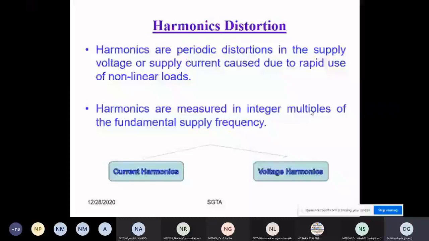My question is clear to all of you. Yes, sir, clear. Dr. Manoj: sometimes it may be generated, sir. An RL load also generates harmonics when the load is varying frequently with respect to industry.